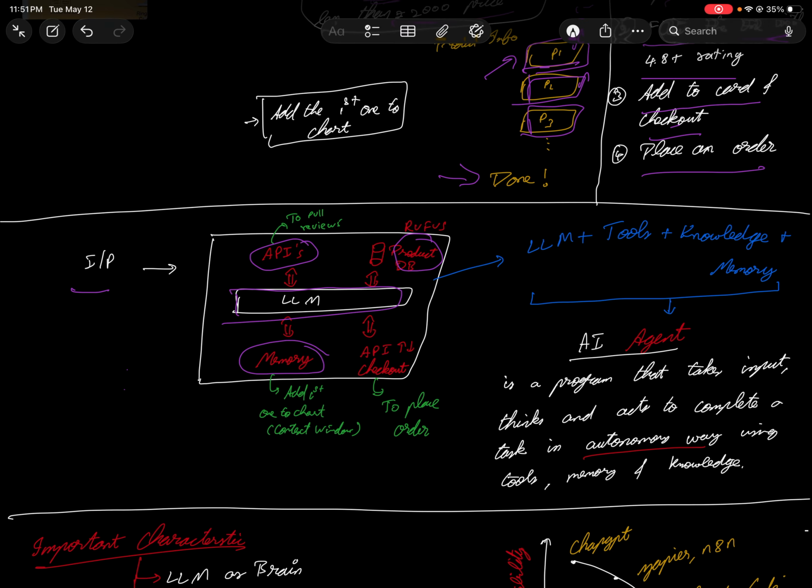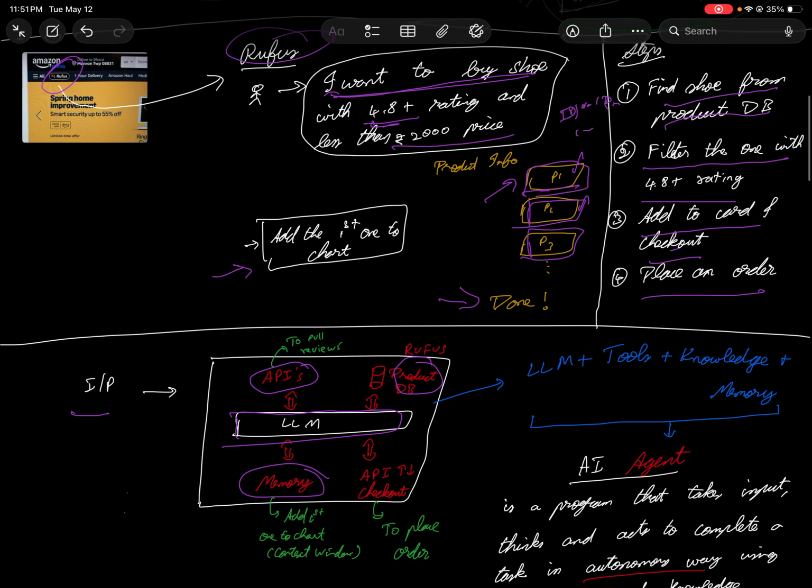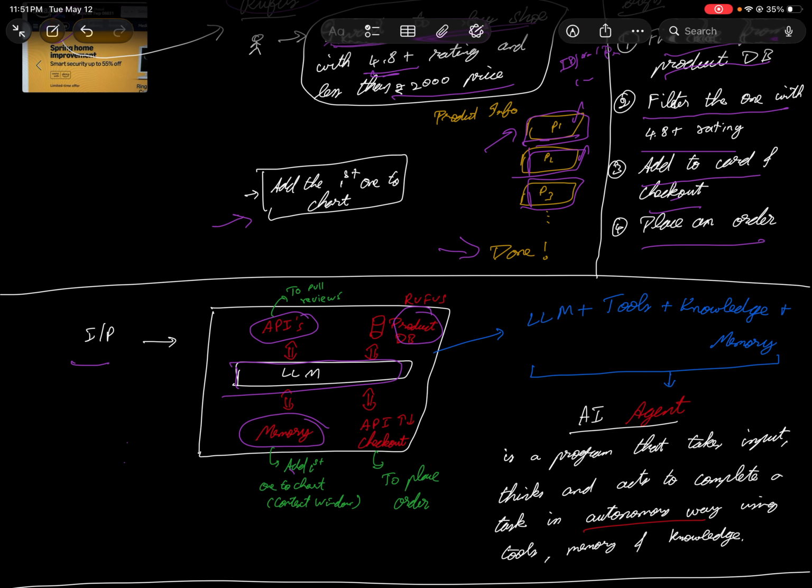So basically, you are communicating here, right? You're telling it to add the first one. It has a memory. That's how it works. So you're telling it to add the first to the cart. It's based on the memory, and you might have API checkouts to place the order and other stuff. So this is how things are connected. Basically, LLM plus tool plus knowledge plus memory is nothing but your agentic AI agent. Okay, so that's how things work.